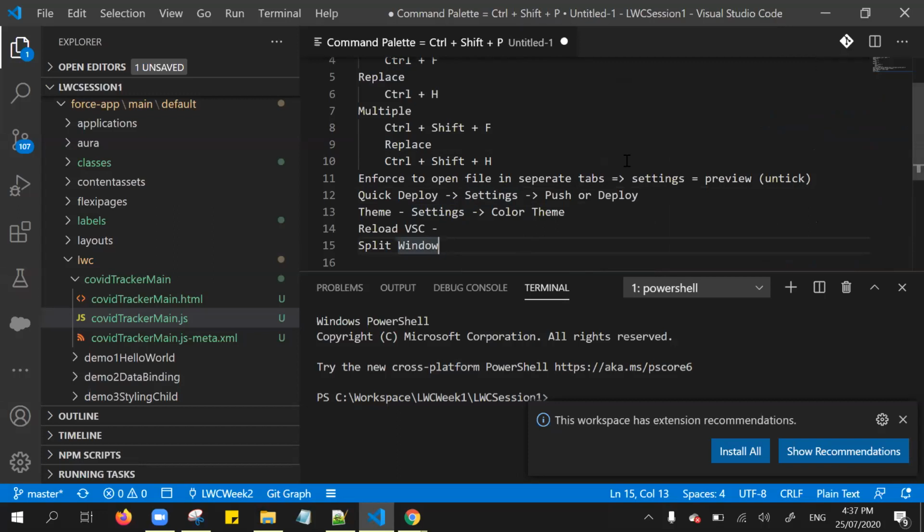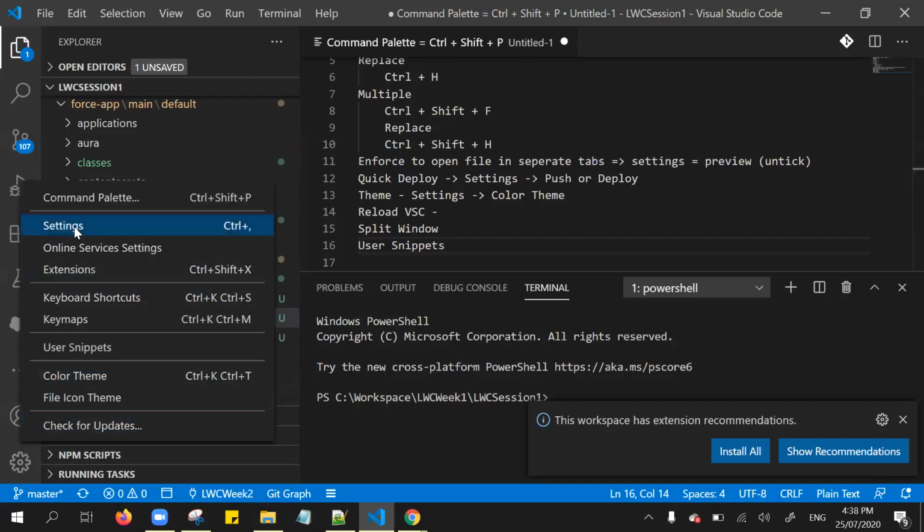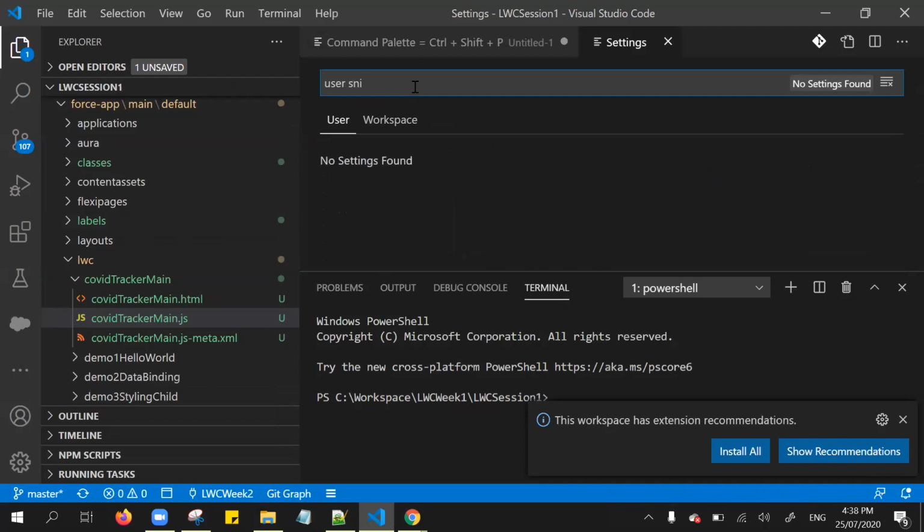Another one, user snippets. Using these user snippets, we can automatically generate the comments. I will show you the user snippets. To get that, go to the settings and click user snippets.